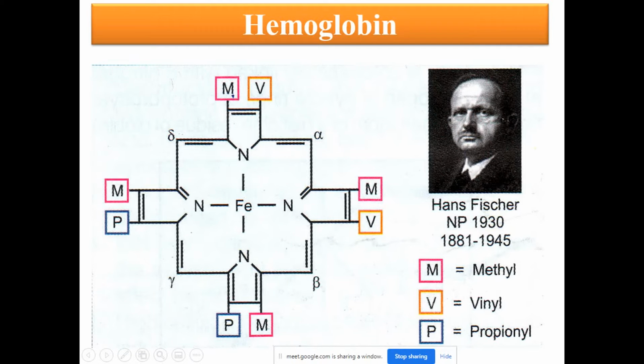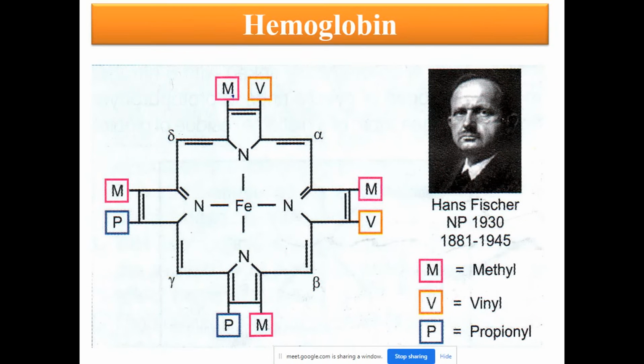Then one more bond can be formed with the imidazole ring of histidine, and one more bond is free for binding with oxygen or carbon dioxide to form oxyhemoglobin or carboxyhemoglobin respectively.